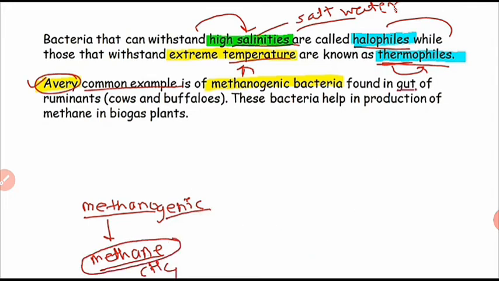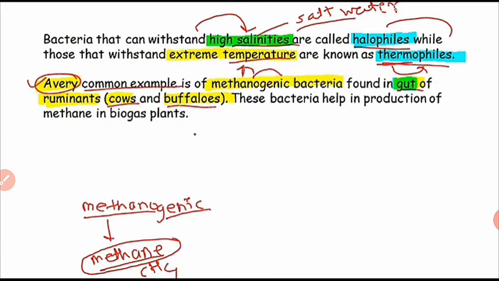This is the common example, and they are found in the guts of ruminants. Ruminants means cows and buffaloes, and in their guts these methane producing bacteria are present.